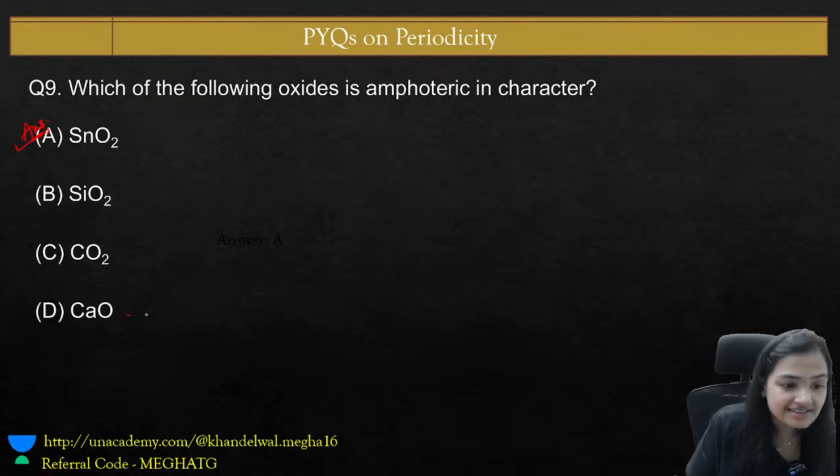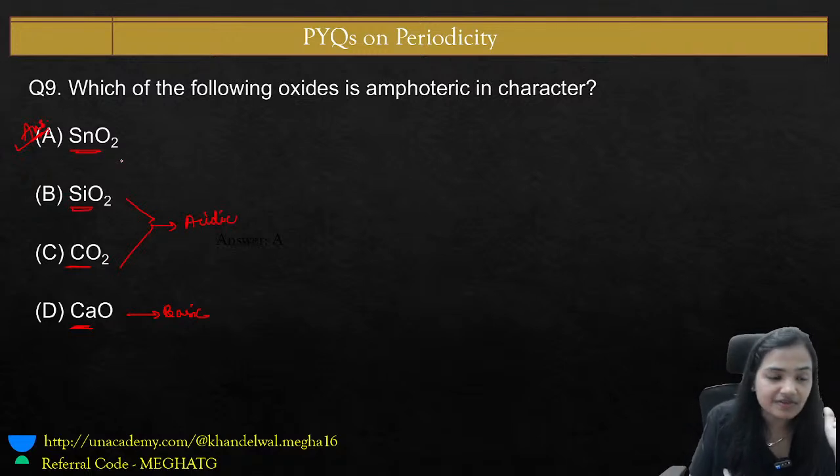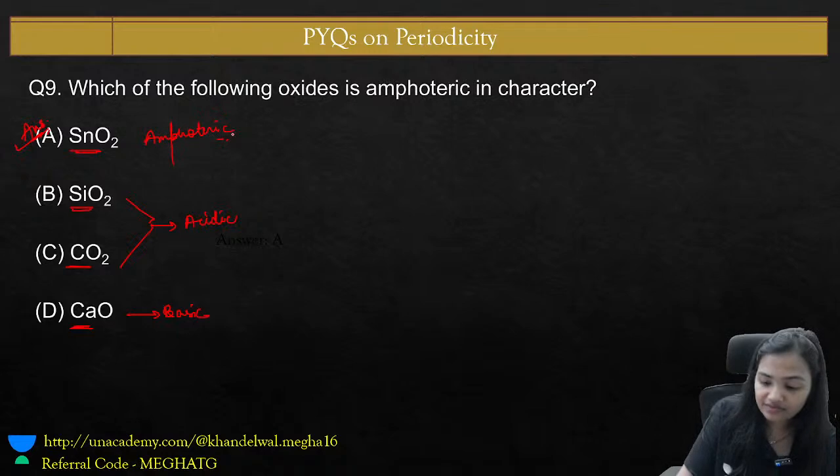We know that calcium is a metal. Metal will form a basic oxide. Carbon is a non-metal. Silicon is also a non-metal. They both will form acidic oxides. And only tin, as I already told you in one of the previous questions also, forms an amphoteric oxide. Always remember all the amphoteric oxides.